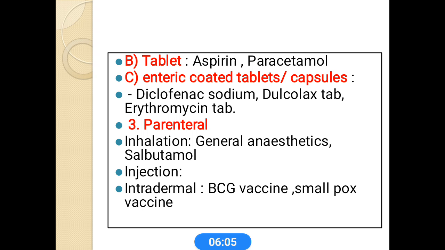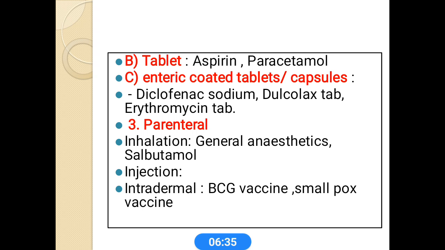The purpose is mainly to avoid the gastric irritation, alteration, and disintegration of the drugs in the stomach, and to get sufficient concentration in the intestine. This is the main aim of this enteric coating. Examples are diclofenac sodium, duloxetine sodium tablets, erythromycin tablets. These are some well-known examples of enteric coated drugs. This is helpful in case of gastric irritant drugs.